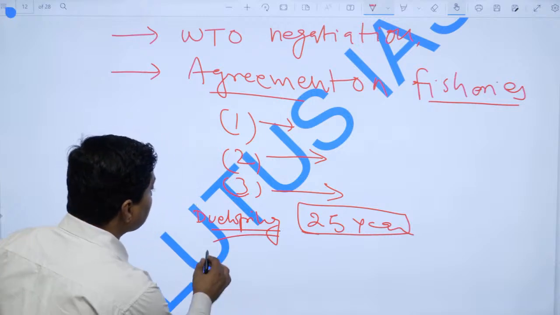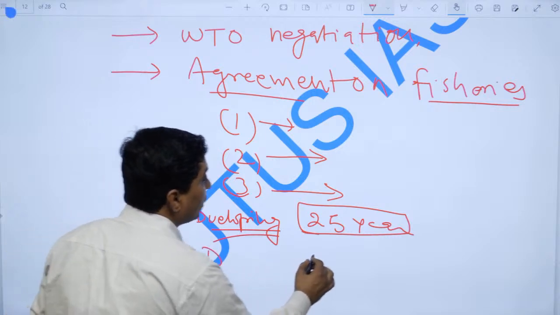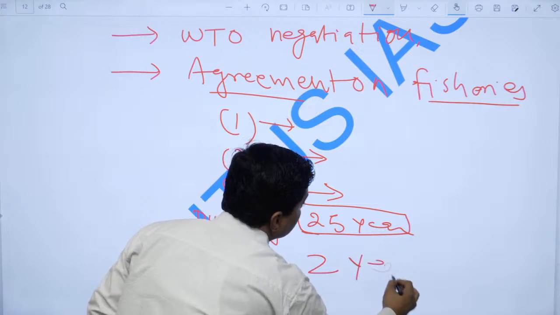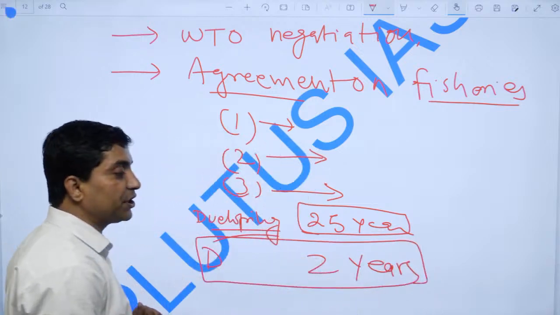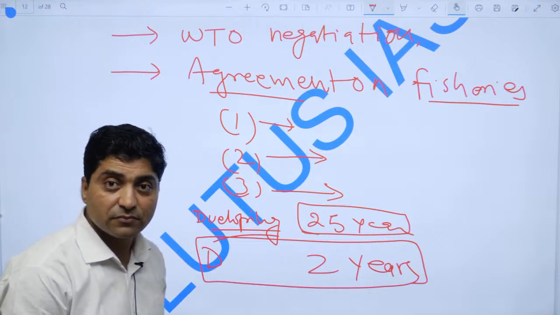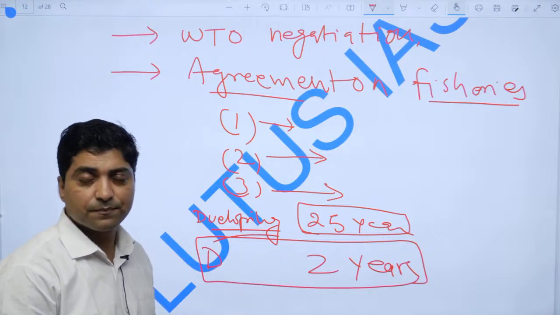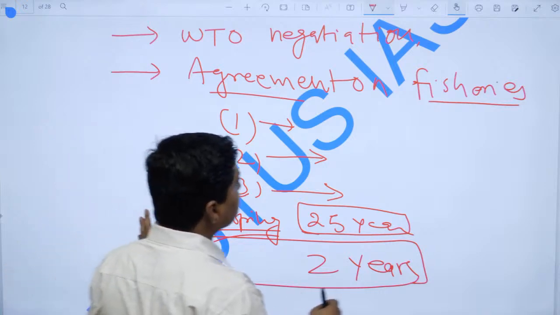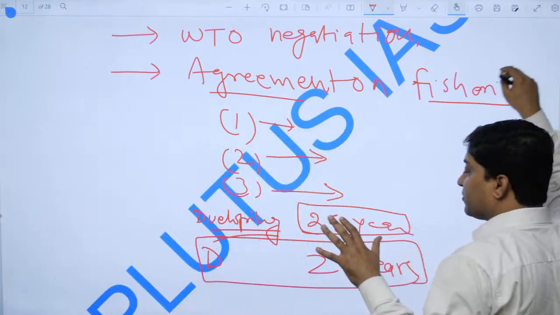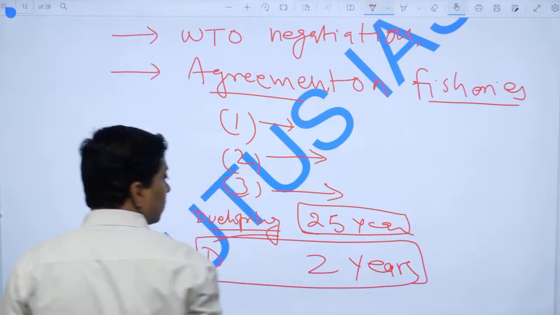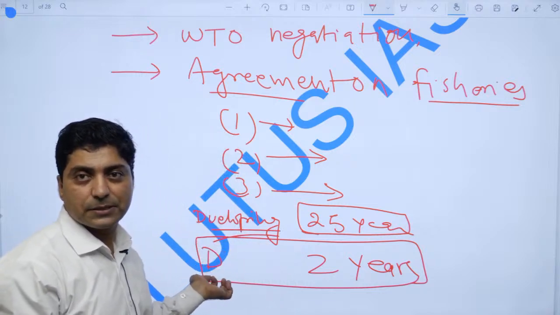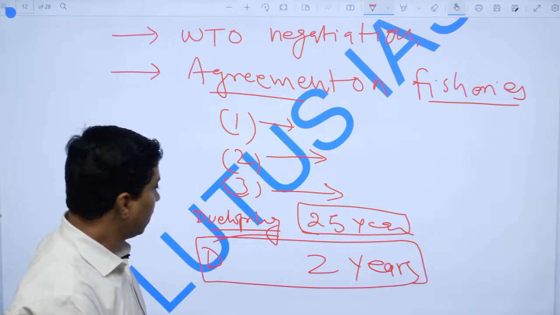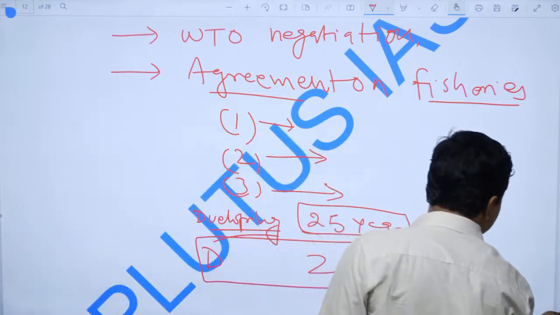But developed countries wanted to give only 2 years, right. That was the major contestation between developing and developed countries on fisheries. So it was a very informative, information-based question. It was asking for information, you should give information, right. So now move to the next question.